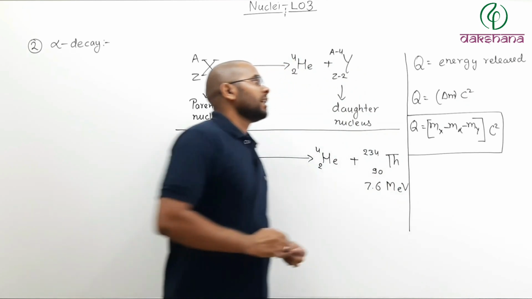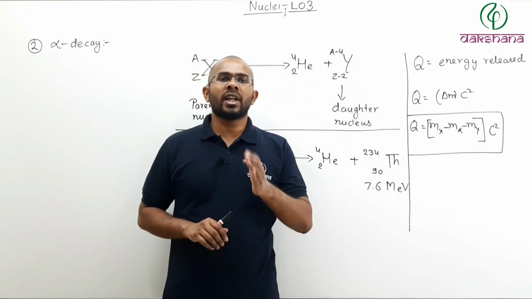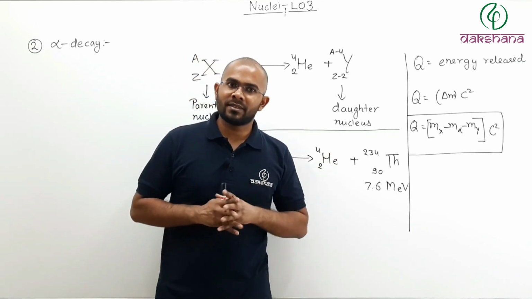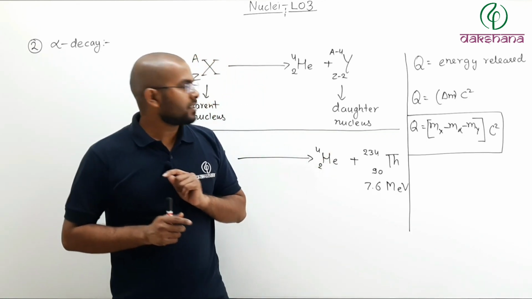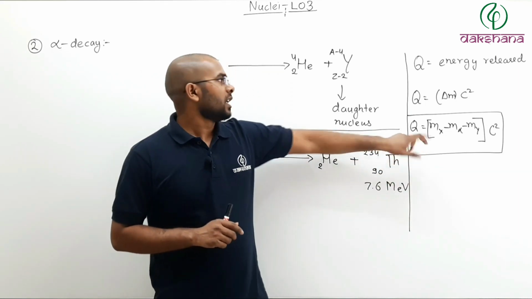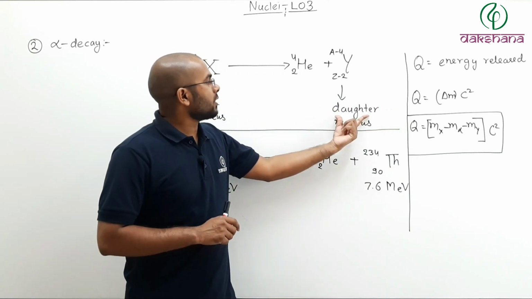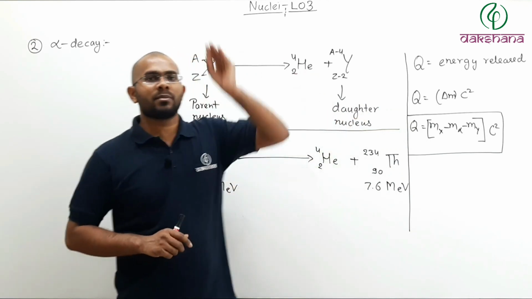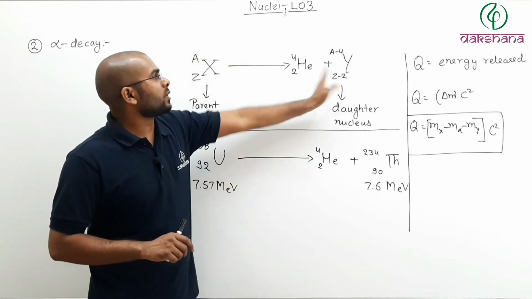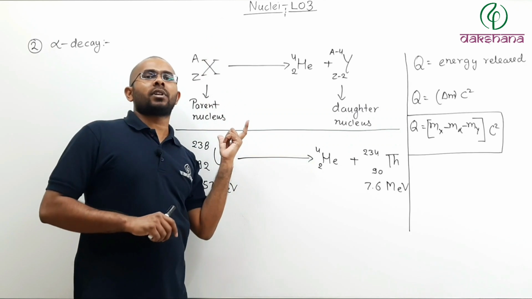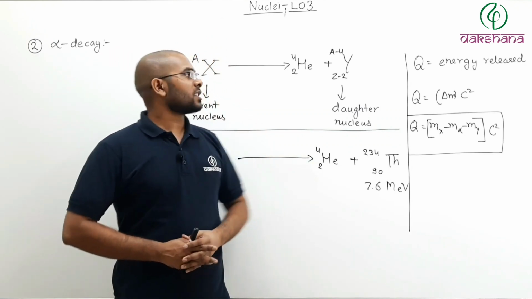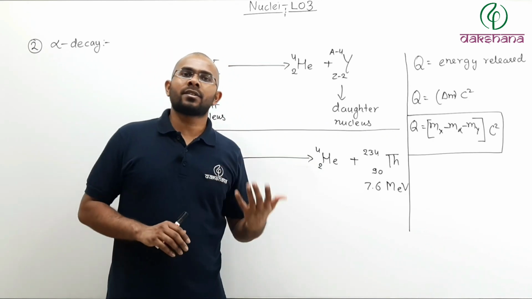Now remember, if alpha decay has to be a spontaneous process, then energy must be released, and if energy is released, this Q value must be positive. Meaning, the combined mass of the daughter nucleus plus the alpha particle must be less than your parent nucleus. If these two combined are greater than the parent nucleus, then this process will not be spontaneous and will not happen on its own.